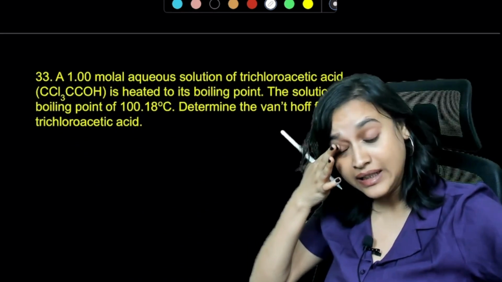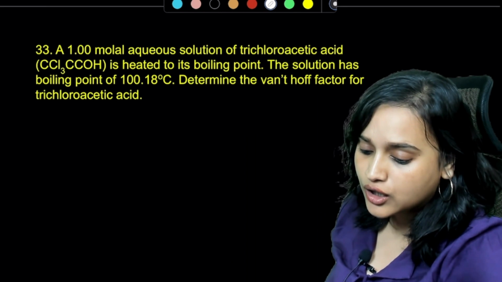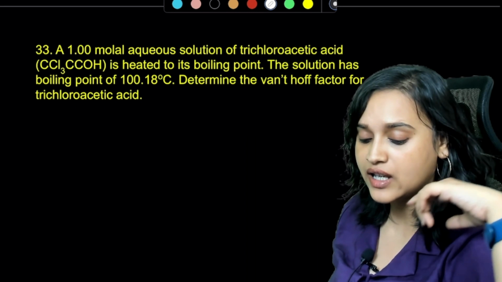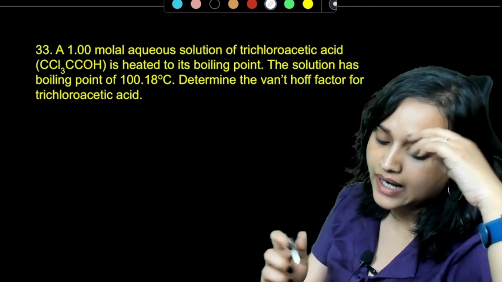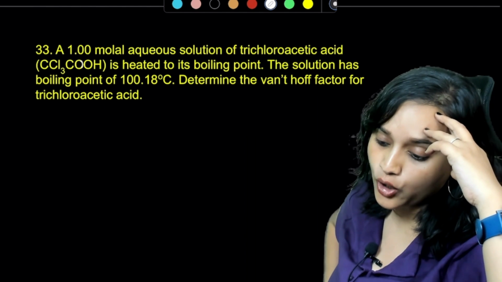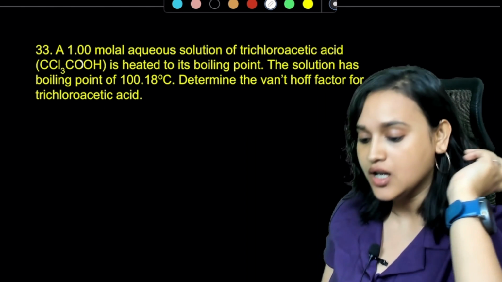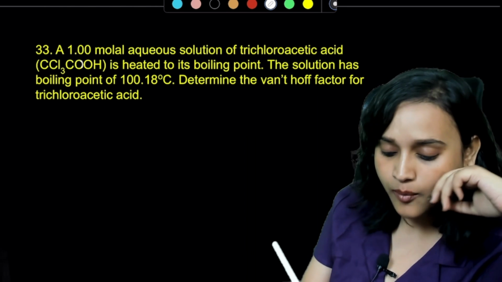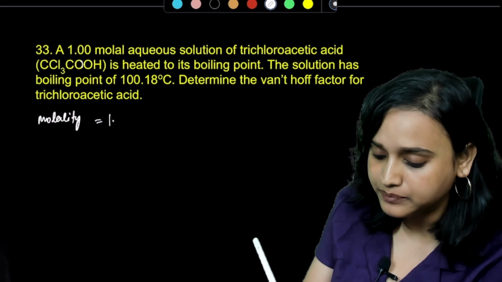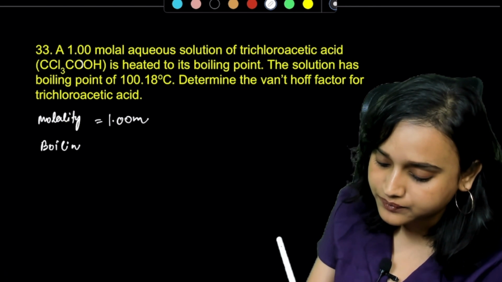Okay. And the next question, guys. A 1.0 molar aqueous solution of trichloroacetic acid, CCl3COOH, is heated to its boiling point. The solution has boiling point of 100.18 degrees Celsius. Determine the Van 't Hoff factor for trichloroacetic acid. Acha. Molality is given to you, guys. Molality is given to you as 1.00 m, correct?